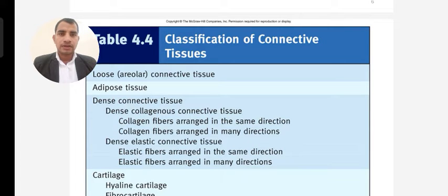Then dense connective tissue: dense collagen connective tissue, with collagen fibers arranged in the same direction, and collagen fibers arranged in many directions. Next is dense elastic connective tissue, with elastic fibers arranged in the same direction, and elastic fibers arranged in many directions.